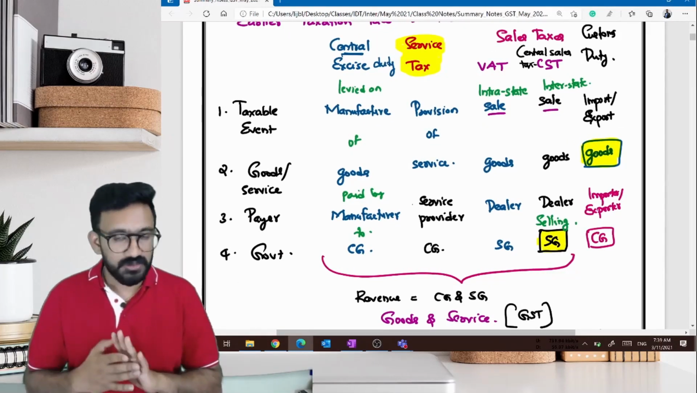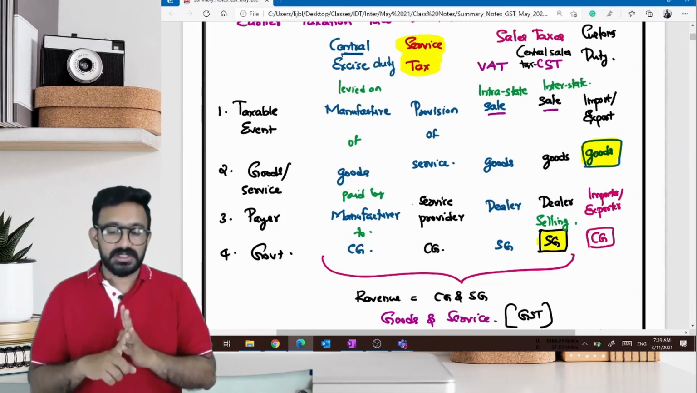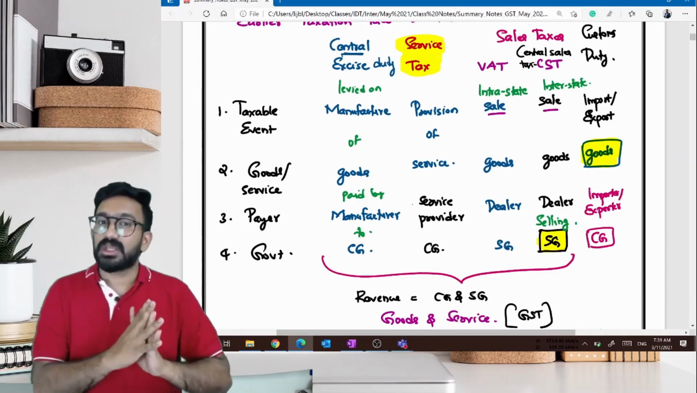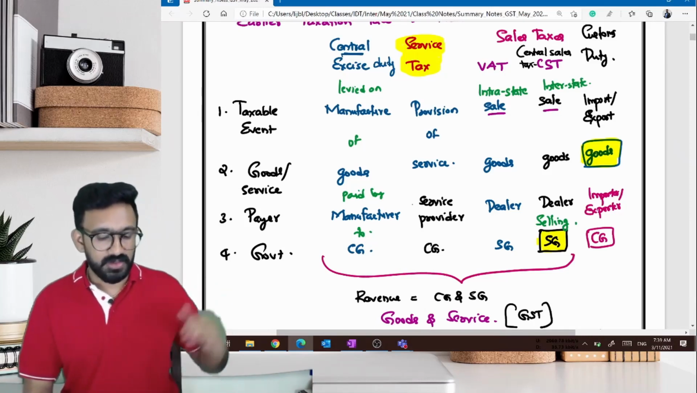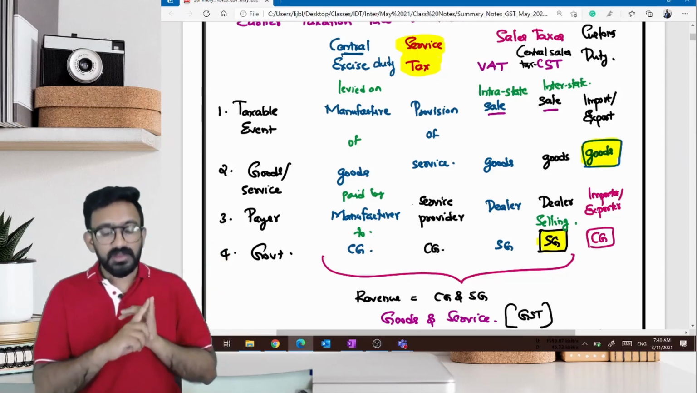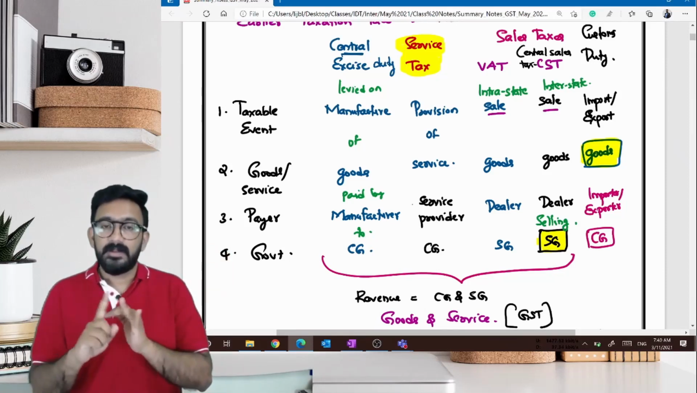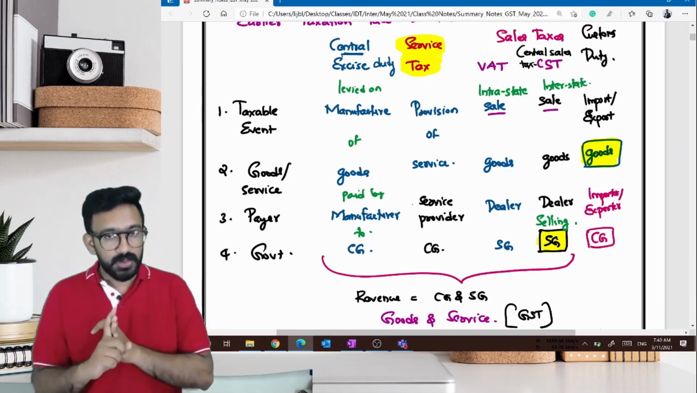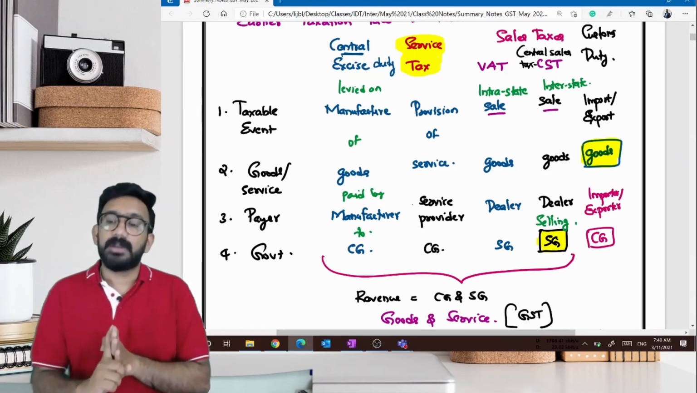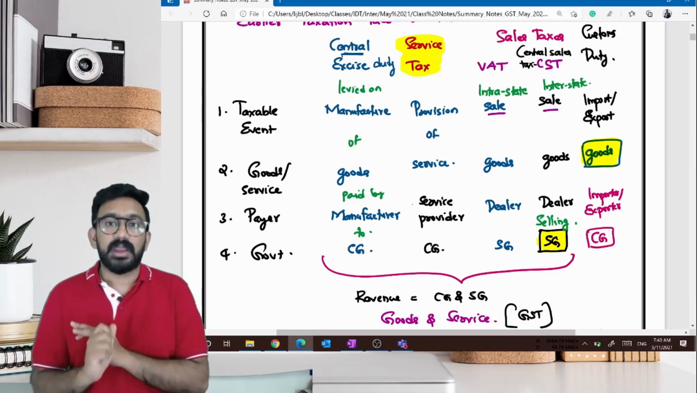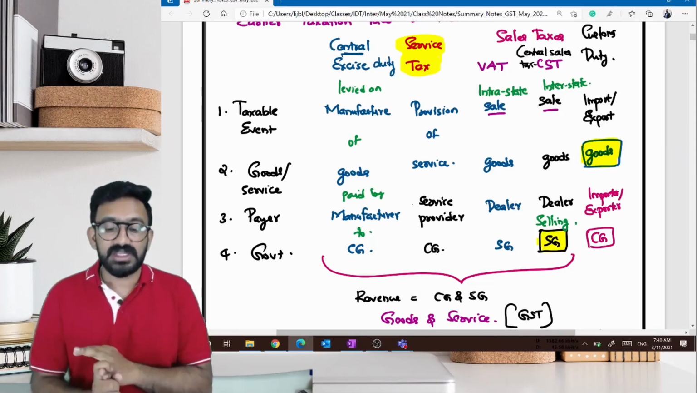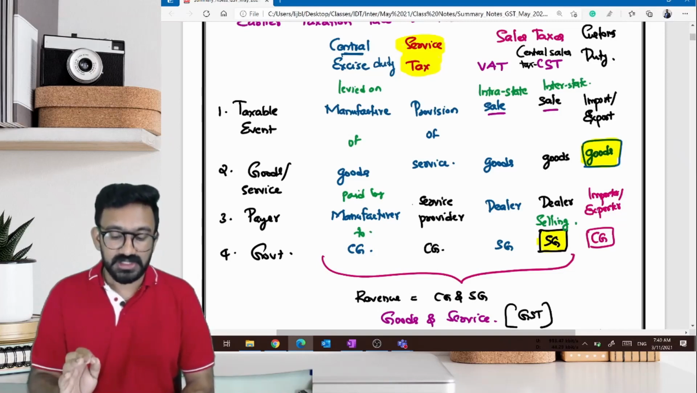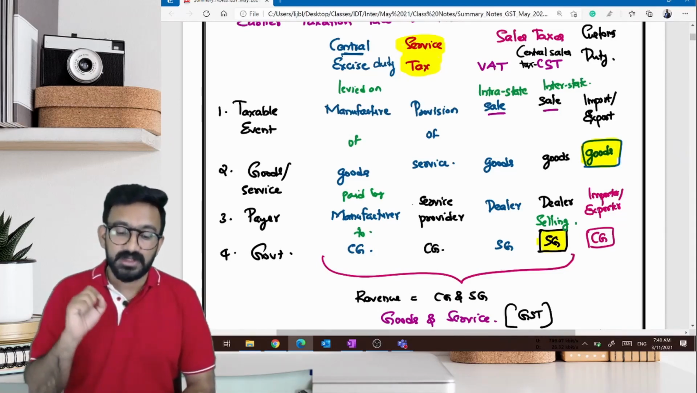We had how many taxes? 4 of them. Excise duty, service tax, VAT, CST. Sales taxes we can call VAT, CST, we can call it a sales tax, and customs duty. So one sentence is talking about what is the taxable event of these taxes, whether it is levied on goods or services, who is the payer of these taxes, and to which government it goes. Central excise duty was levied on manufacture of goods and it was paid by the manufacturer to the central government. And service tax was levied on provision of services and it was paid by the service provider to the central government.